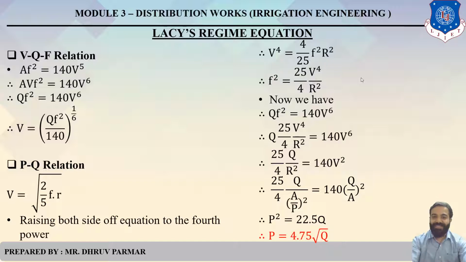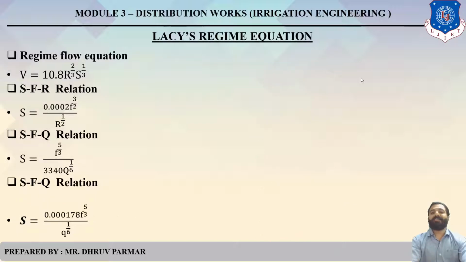So V raised to 4 and V raised to 8 cancel out: 25 by 4 Q upon R square equals 140 V square. We have the value of R equals A by P, put in these equations and make P the subject. And again put in V equals Q by A. And again making P the subject, P square equals 22.5 Q. We have the formula of perimeter in terms of discharge: P equals 4.75 under root Q. This is an important relation, clear? And maybe they ask in the exam, these are Lacey's equations.